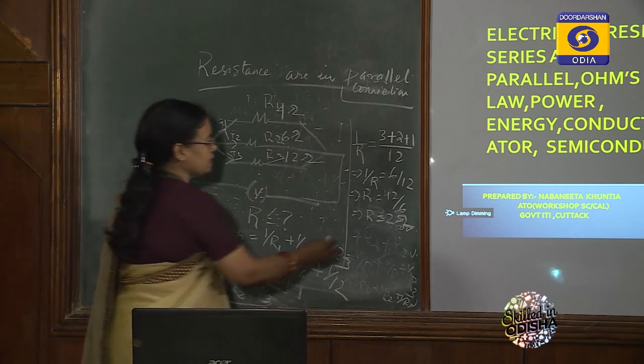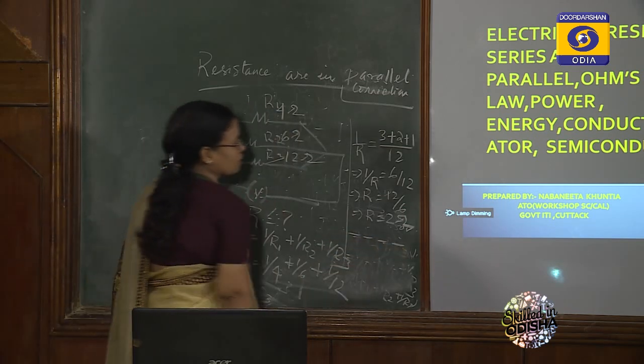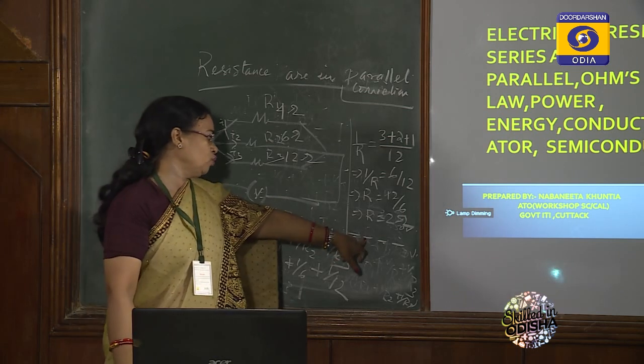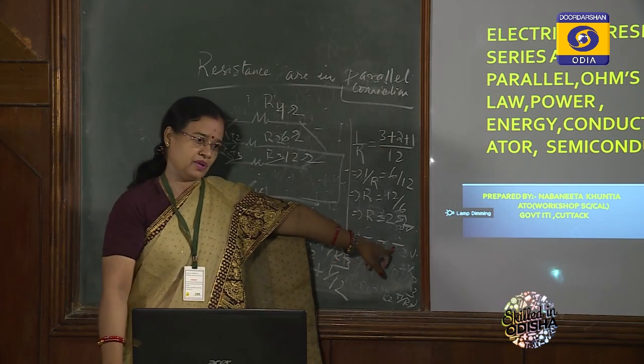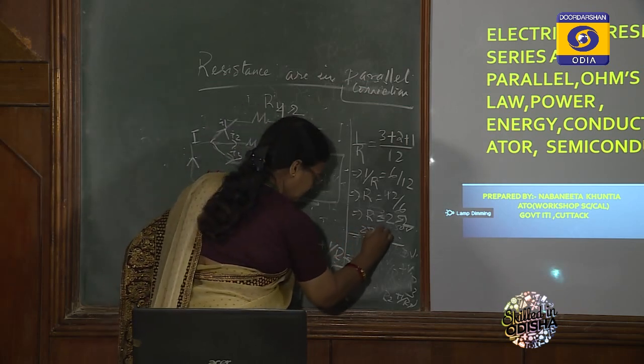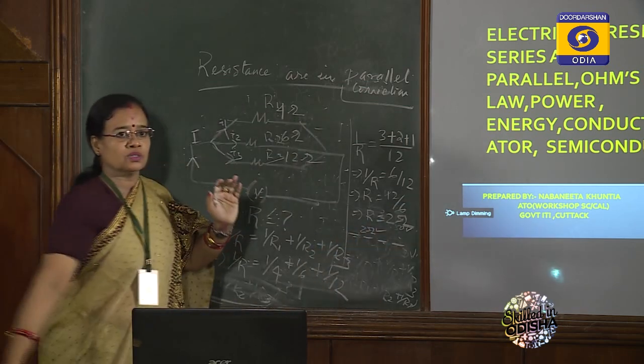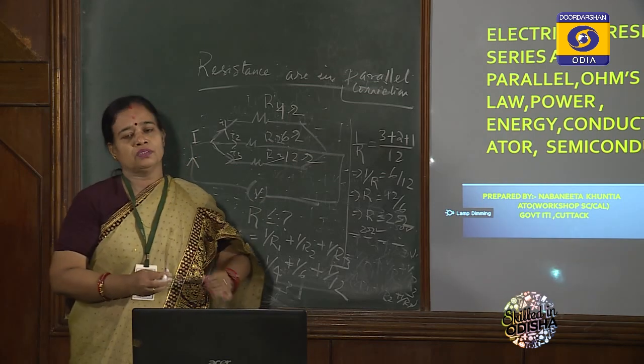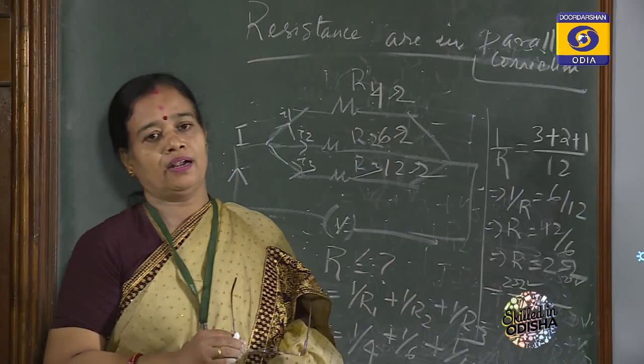Suppose in the objective there are four options, 3, 2, 4, 5, we will click one. So 2 ohm is the right answer. Read every question, try to understand and follow the questions.